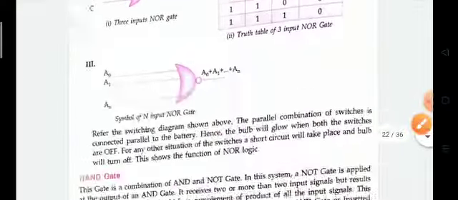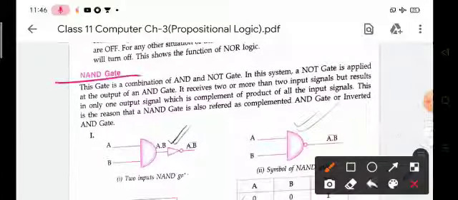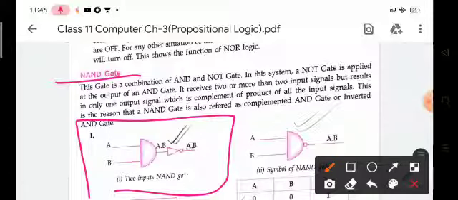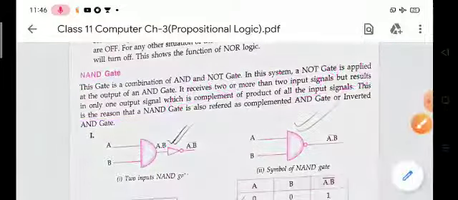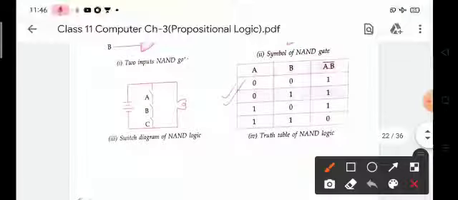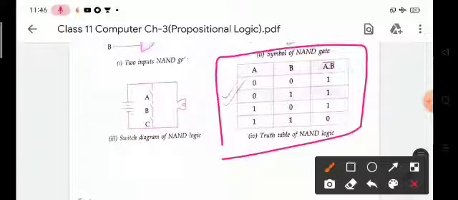Similarly, the NAND gate is the inverse of the AND gate. The NAND gate is the complement or inverse of an AND gate. Look at this picture. This is the symbol of a NAND gate. This is the AND gate combined with this NOT gate. The combination of NOT plus AND gate is known as a NAND gate. And this is the truth table of the NAND gate.